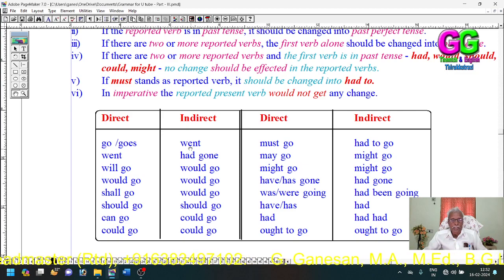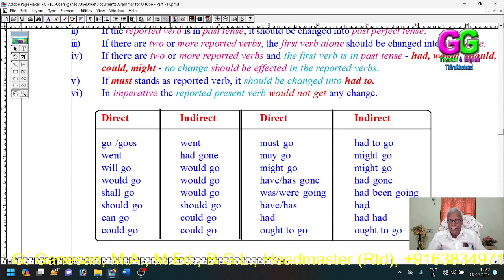Go, goes, went. Went, had gone. Present, past. Past, past perfect. Will go, would go. Would go, would go. Shall go, would go. Should go, should go. Can go, could go. Could go, would go. Must go, had to go. May go, might go. Might go, might go. Has or have gone, had gone. Was or were going, had been going.